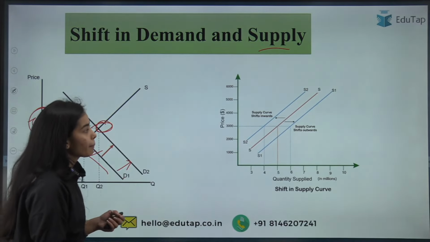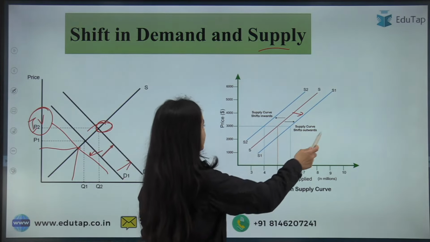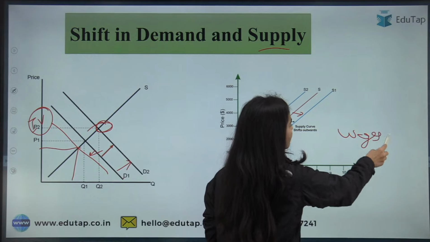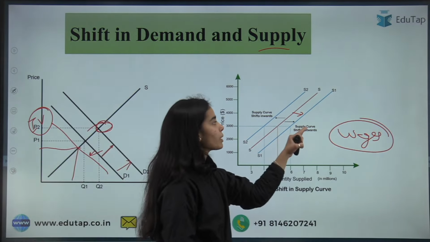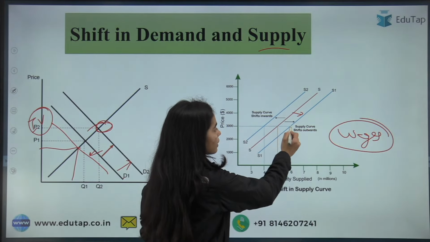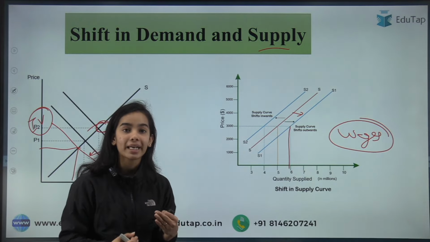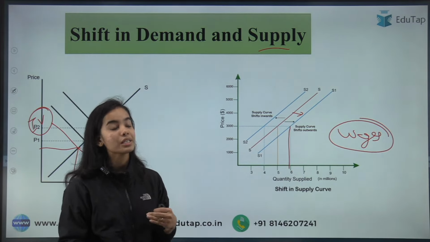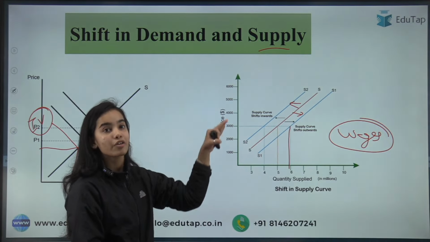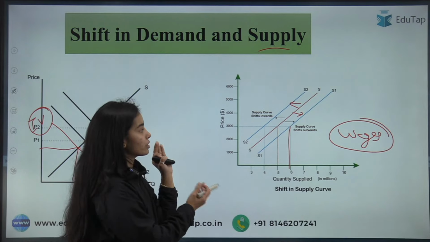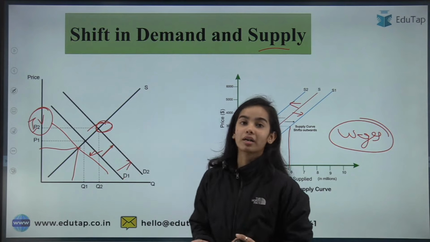Next is supply. Let's say the wages have decreased, so the producers are earning more profit, so they want to supply more. And if the wages have increased, then they will want to supply less because their profits have decreased, so the supply curve will shift backward, or inwards, we can say. So that is the shift in the supply and demand curve.